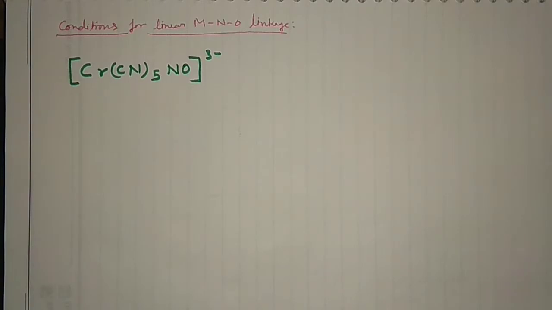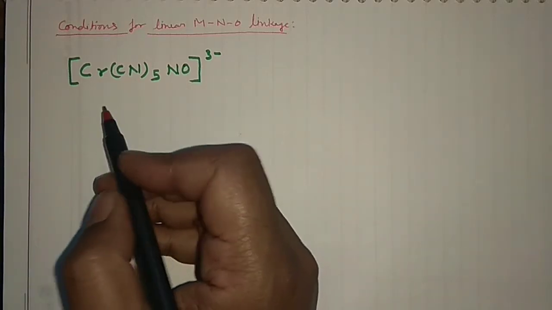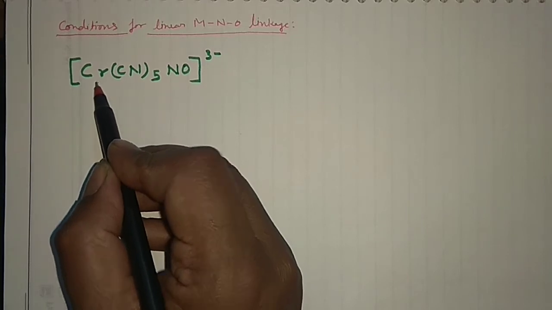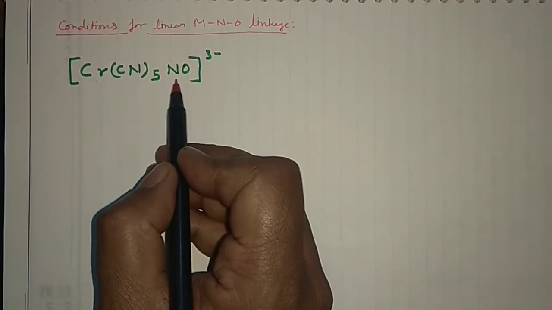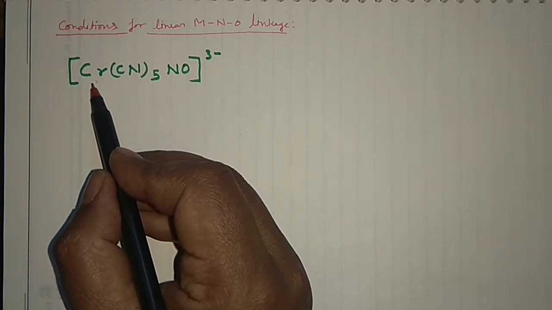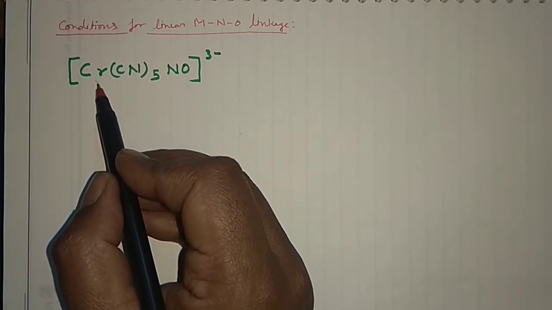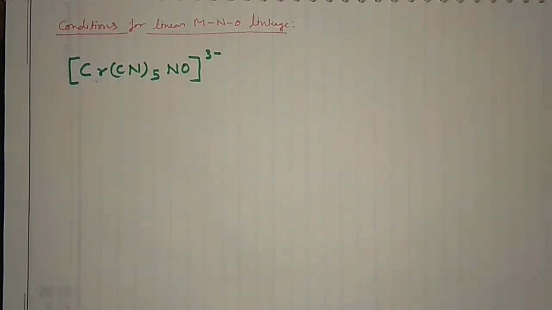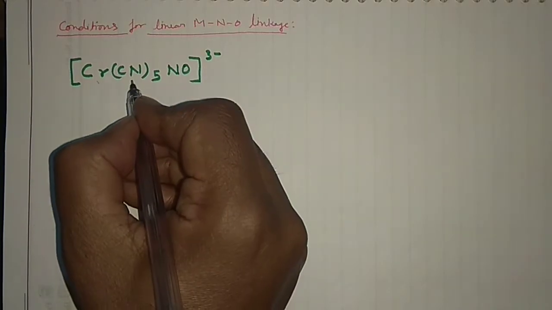If you are given this particular complex, they can ask the question in this manner: what is the oxidation state of the chromium in this complex, or what is the mode in which NO binds this chromium metal, whether it is linear or bent. So for this you can focus on this particular ligand, and you can see this cyanide actually,